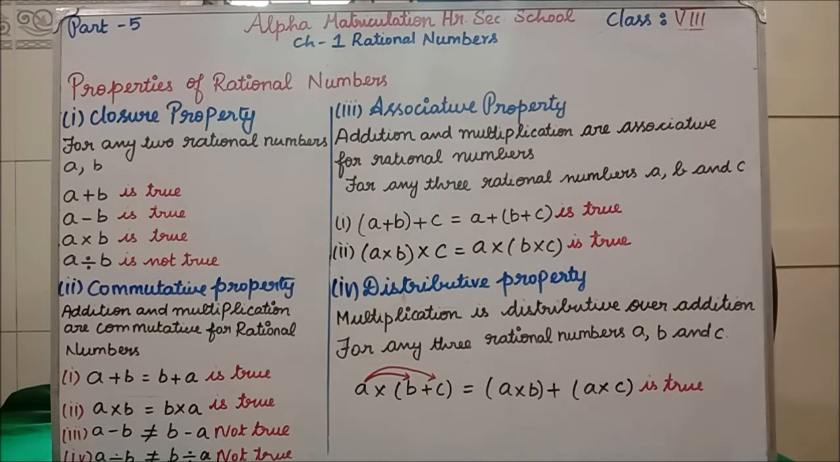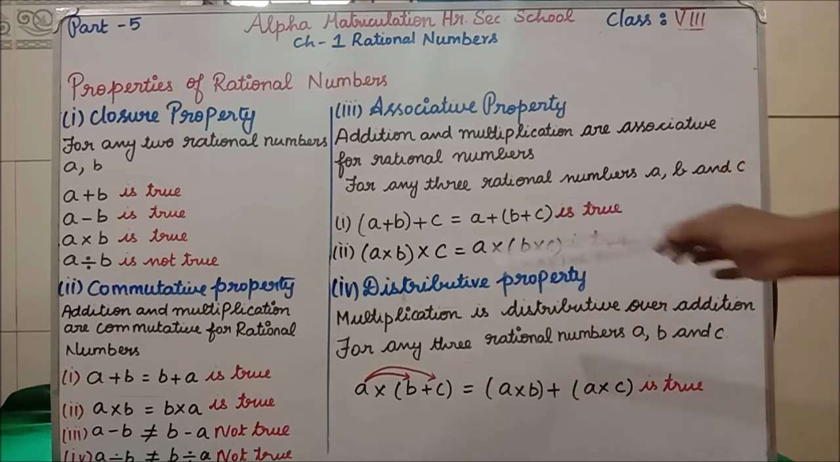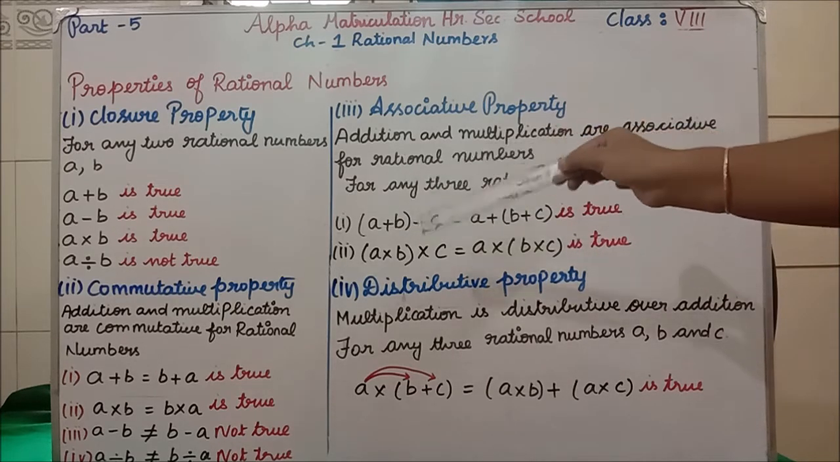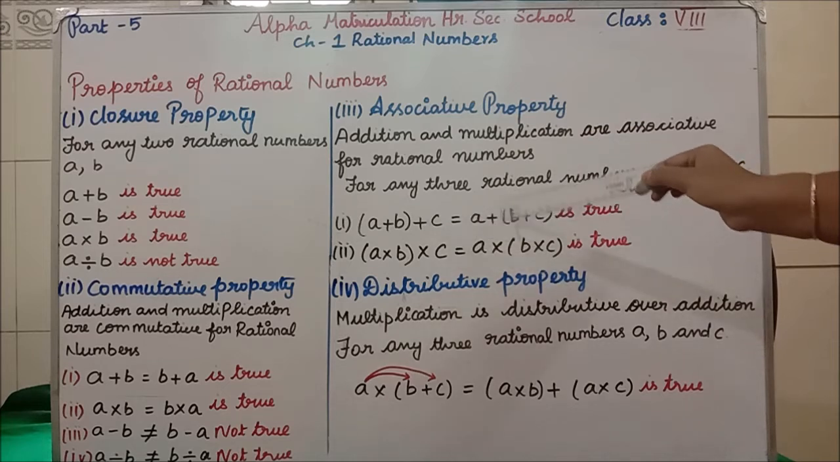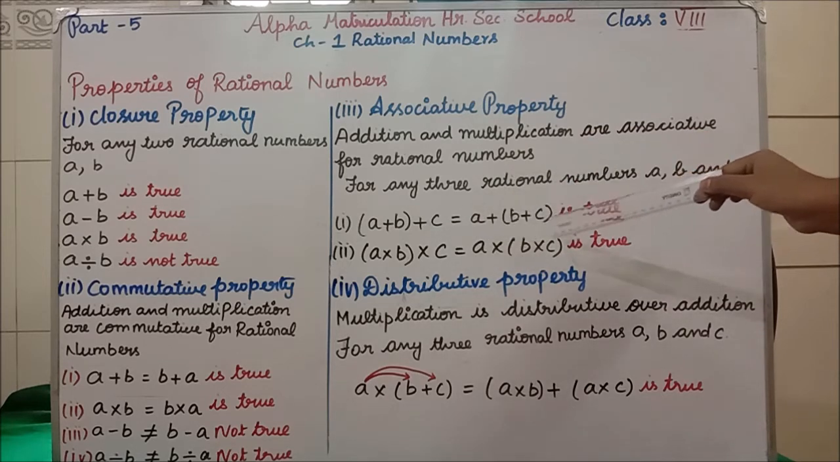Clear? If I say associative property for addition, which formula will you say? You have to say associative property for addition is this. You have to say this formula: A plus B bracket plus C equals A plus bracket B plus C. Like that you have to see. Clear? You have to say like that.